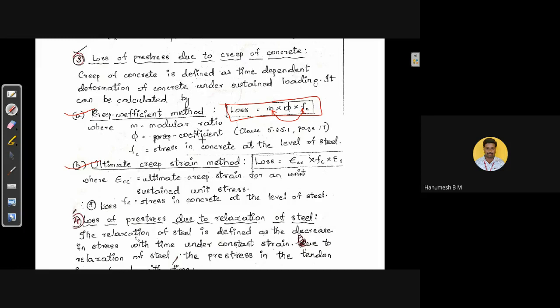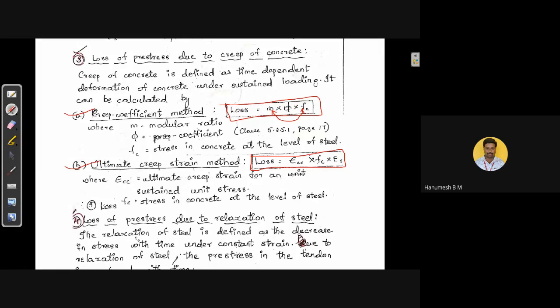Suppose if ultimate creep strain of the concrete is given, then we need to switch to this method, the ultimate creep strain method. In this method, we evaluate the loss of pre-stress due to creep of the concrete by this formula, that is loss is equal to epsilon cc into fc into es, where epsilon cc is the ultimate creep strain for the sustained unit stress. If ultimate creep strain is given, we need to follow this second method to calculate the loss due to creep.